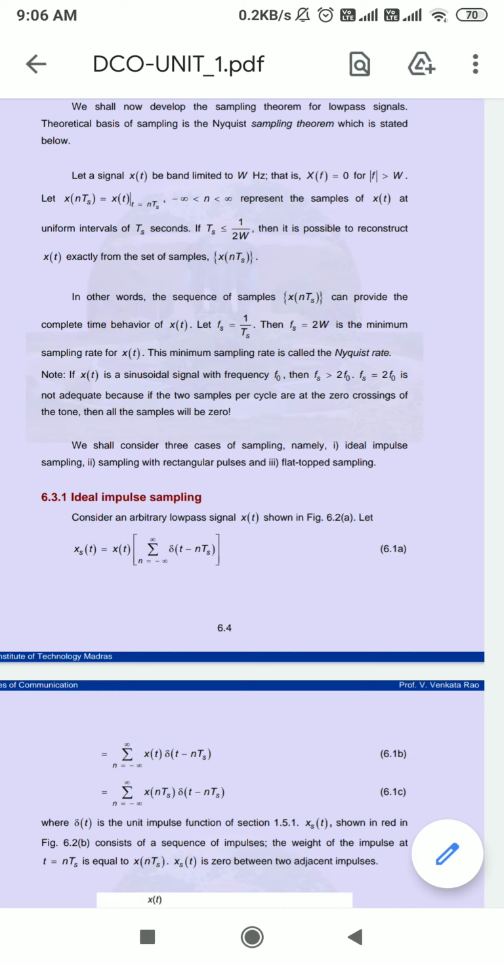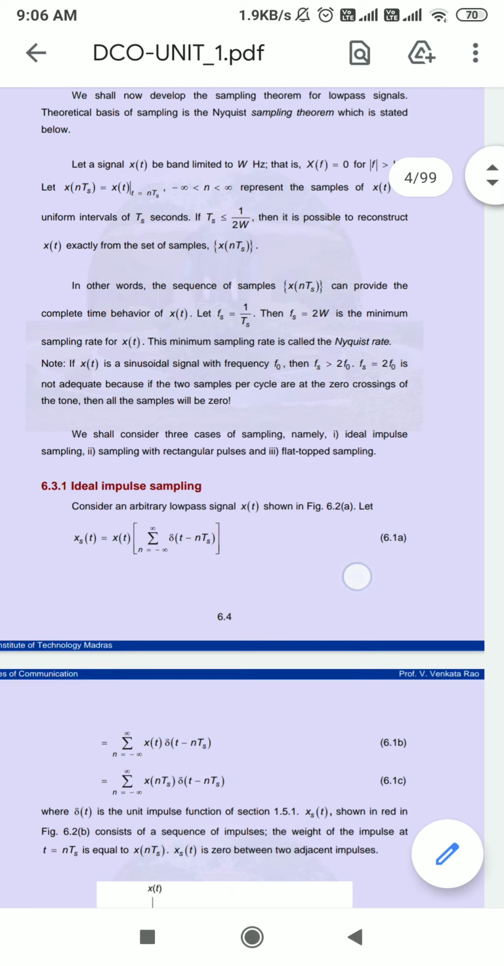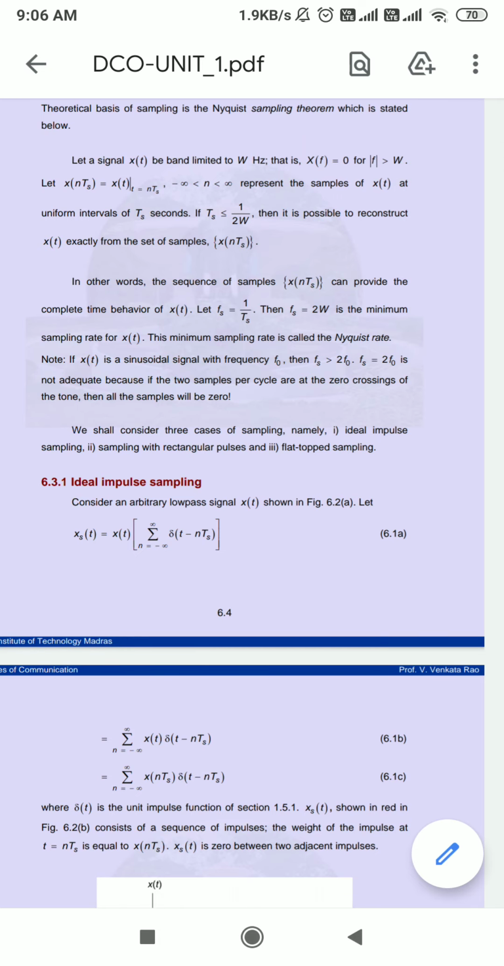And a signal is absolutely time limited when you get x of t equal to 0. Here we are saying we get X of f equal to 0, but if it is time limited, you get x of t equal to 0. We can say the signal is time limited when the value of t is greater than capital T. So when a signal is band limited, X of f is equal to 0 when f is greater than W.